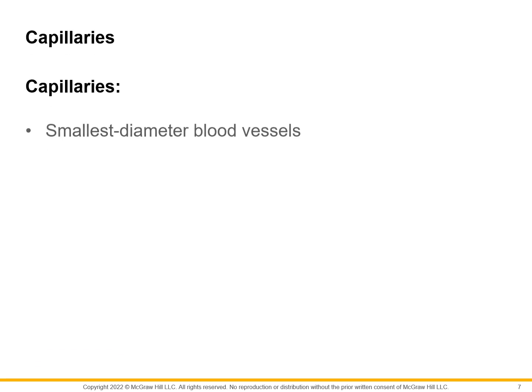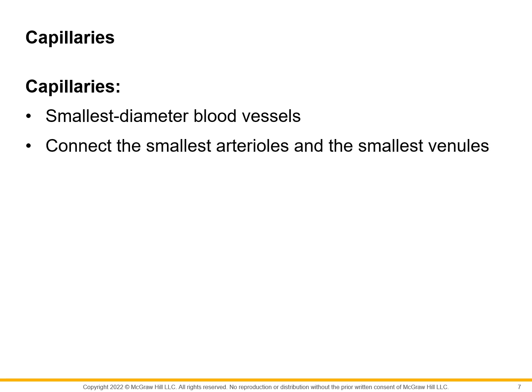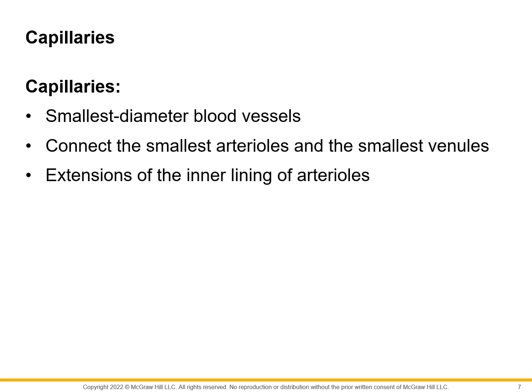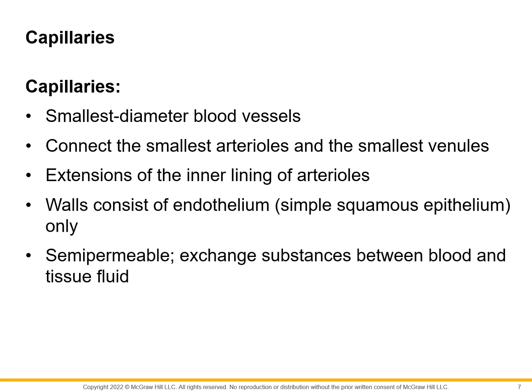The capillaries, these are the smallest diameter of blood vessels in general, and they connect, as we said, the arterioles to the venules, and they are mainly or only made of just simple squamous epithelium. There is only the tunica interna. There is no tunica media or tunica externa. So simple squamous epithelium, and why? Because they are permeable or semi-permeable to exchange of substances between the blood and the tissues.